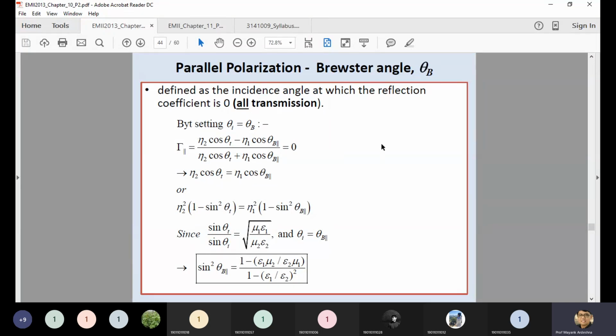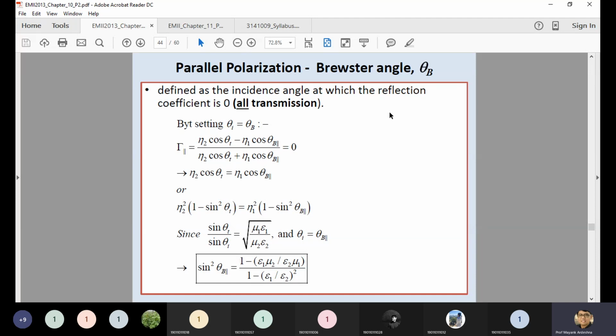Brewster angle is a similar thing, but here they consider that all the transmission at an interface should be zero. That's why this terminology is named the Brewster angle, after a scientist. What is the meaning of this? Whenever you give a signal as input to a particular medium, you have to find out at which angle your transmission becomes zero. Okay, this is very essential.